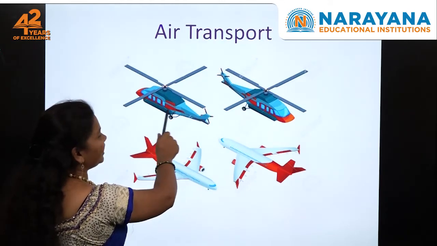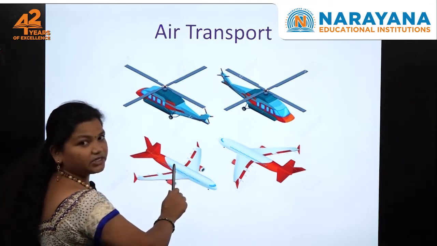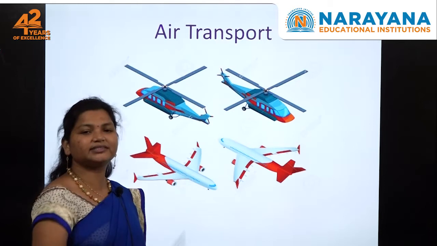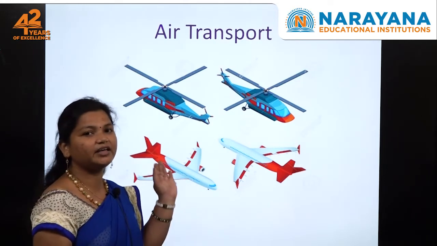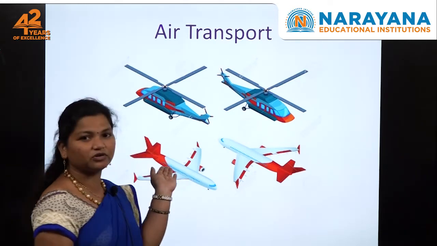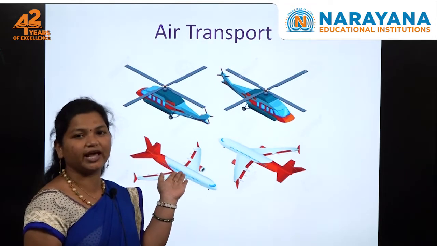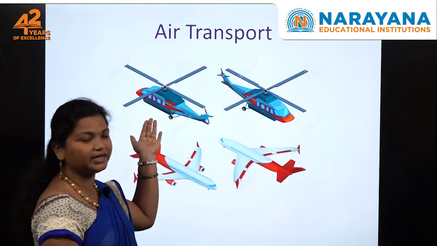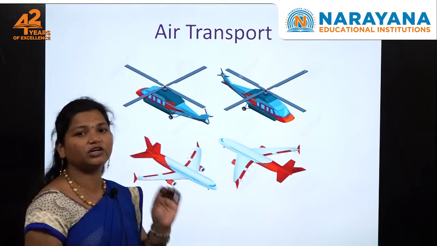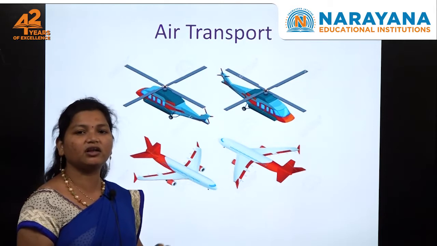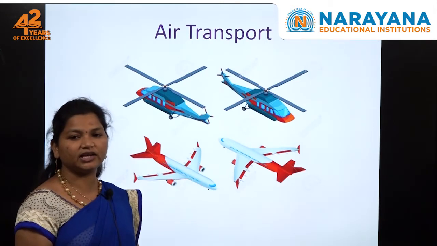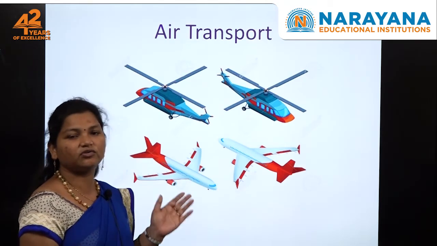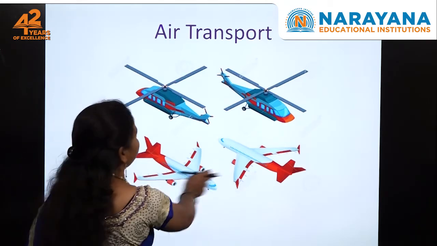Air transport like aeroplane, helicopters, isn't it? So they all fly in the sky, isn't it? So they are used as air transport. We can also carry goods along with us when we go by aeroplane, isn't it? And like helicopters, only a few people can sit on helicopters. Okay children? So see, these are all about land transport, water transport and air transport.